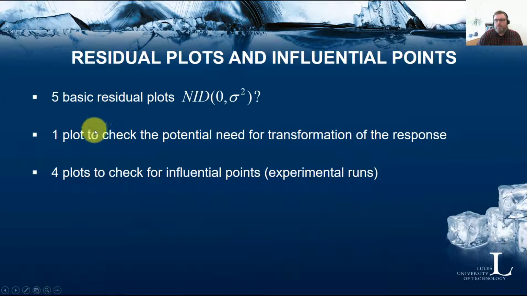You also have one plot to check the potential need for a transformation of the response. And you have 4 plots to help you check for influential points, or influential experimental runs, that have had a lot of influence on the model that you have created.